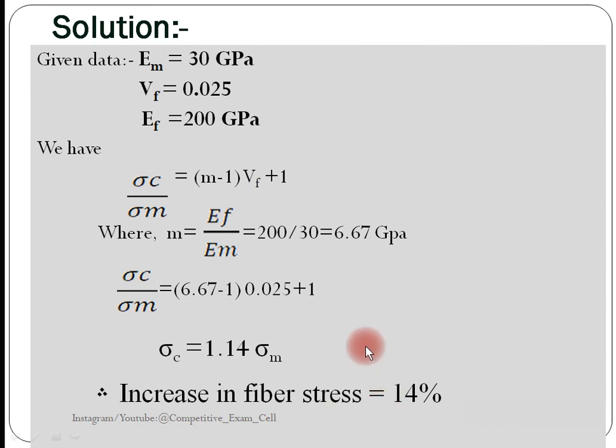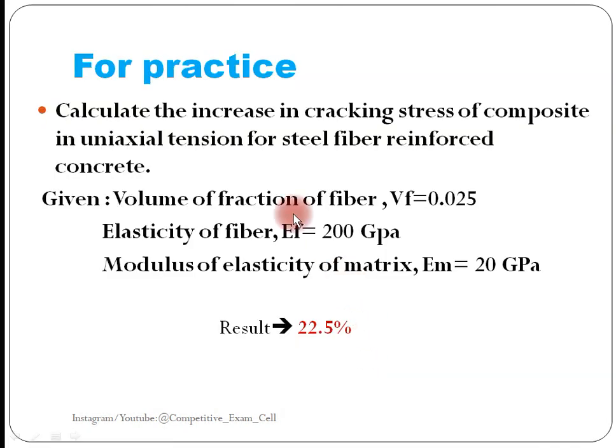Clear? So for your practice, this is the problem. You need to calculate the increase in cracking stress for composite in uniaxial tension for steel fiber reinforced concrete. These are the given things. After calculation, you will get the result. Increase in fiber stress is equal to 22.5%. Thank you all.